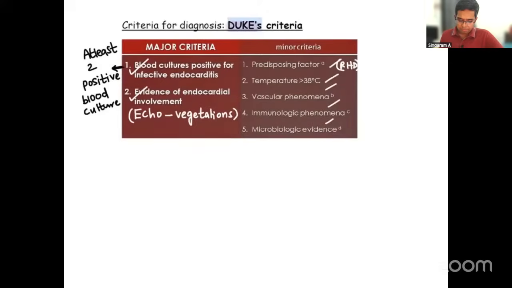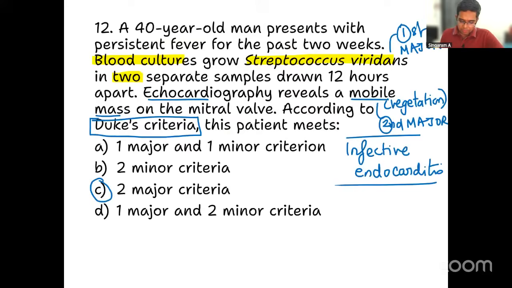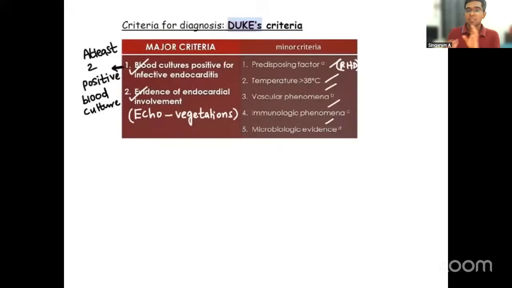Now you see here, some of you were thinking about the fever also, right? True, but it is not something which is very strikingly given. Fever is not enough. It should be a documented temperature of more than 38 degrees centigrade. Then only you will give importance to that minor criteria. I know some of you were misled by considering fever as a minor criteria and framed your answer based on that. But temperature should be documented more than 38. It was not given like that in the question.